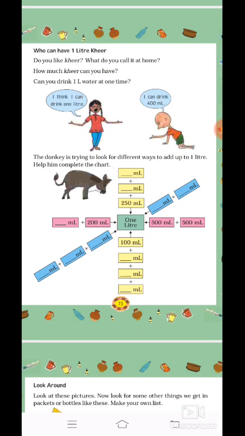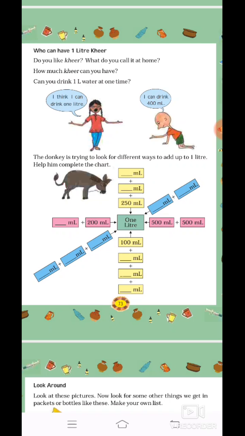Who can have 1 liter kheer? Do you like kheer? What do you call it at home? We also call it kheer at home. How much kheer can you have? Here I think I can have kheer at least 5 milliliter. Can you drink 1 liter water at one time? No, I cannot drink. Definitely nobody can drink 1 liter bottle at a time. You need some break in between.